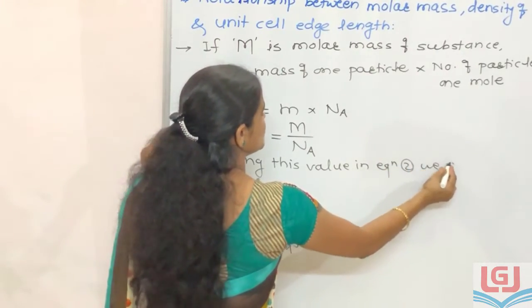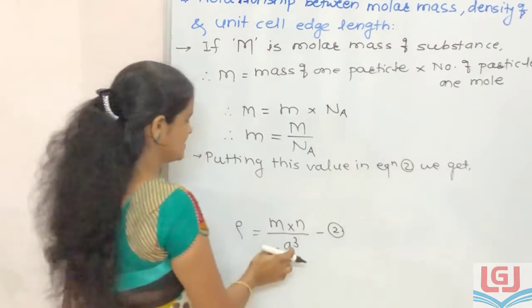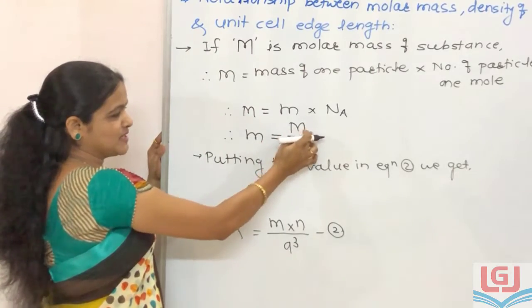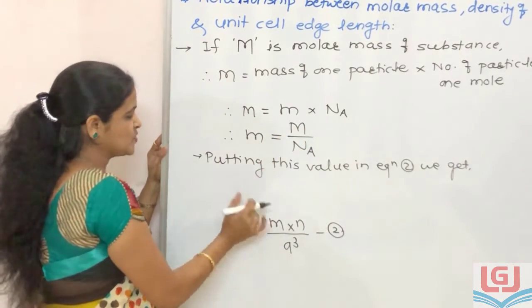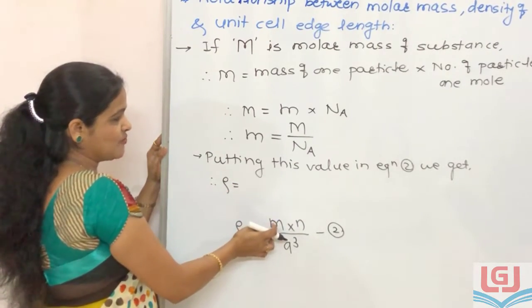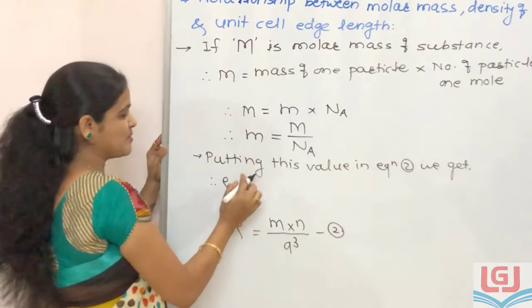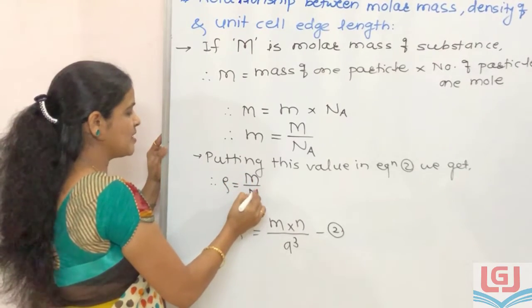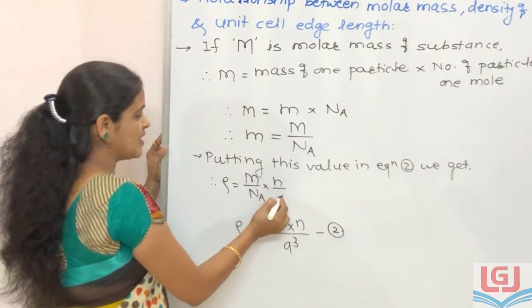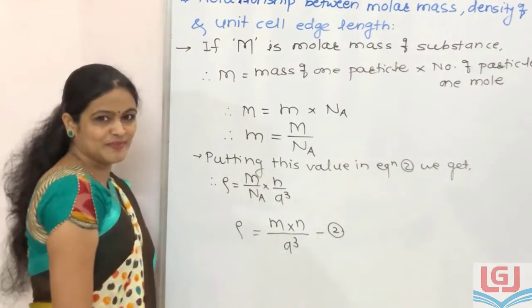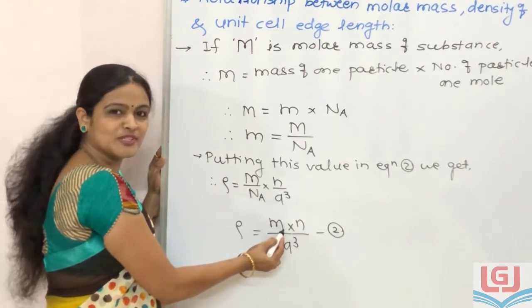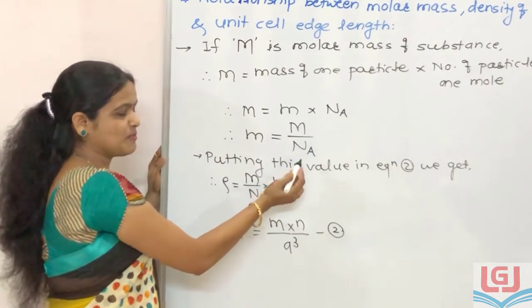In equation 2, we substitute the value of m, that is capital M upon Na.